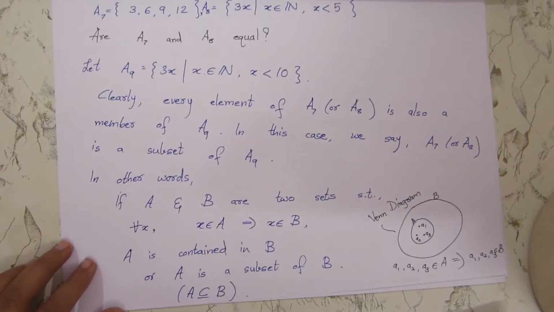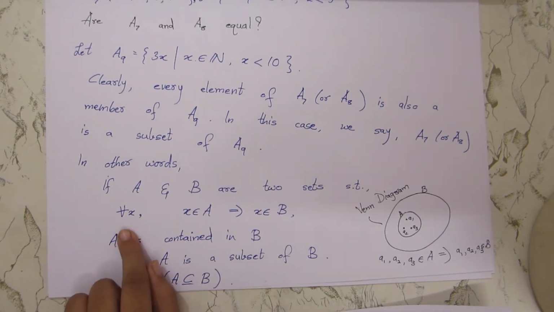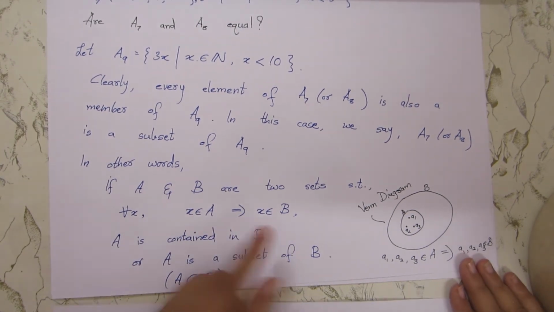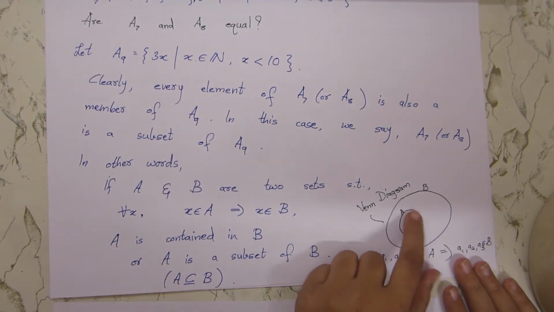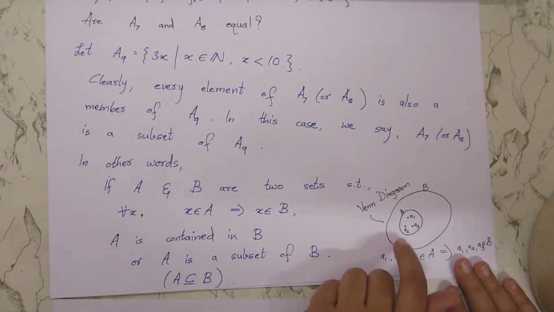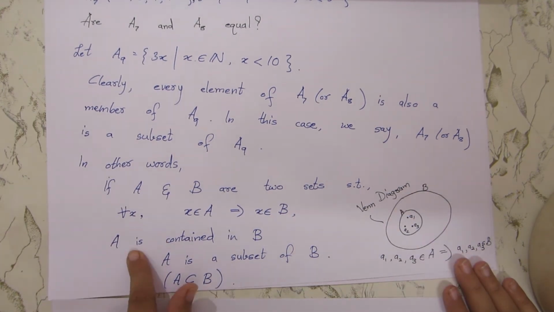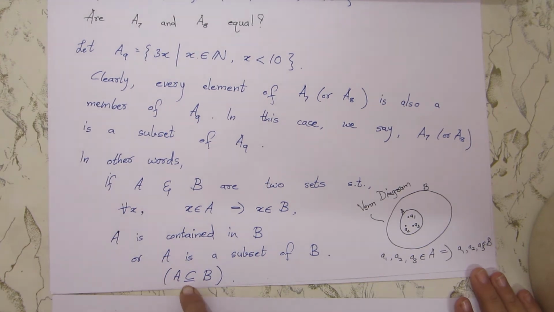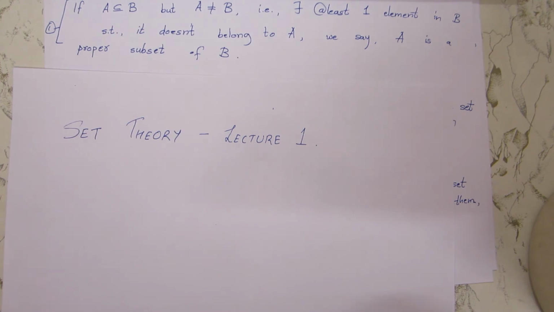So in general we say, if A and B are two sets such that for every x, x belonging to A implies x belonging to B. That means, look at this Venn diagram. We see every element of A is also an element of B. So we say that A is contained in B, or A is a subset of B, and this is the notation.